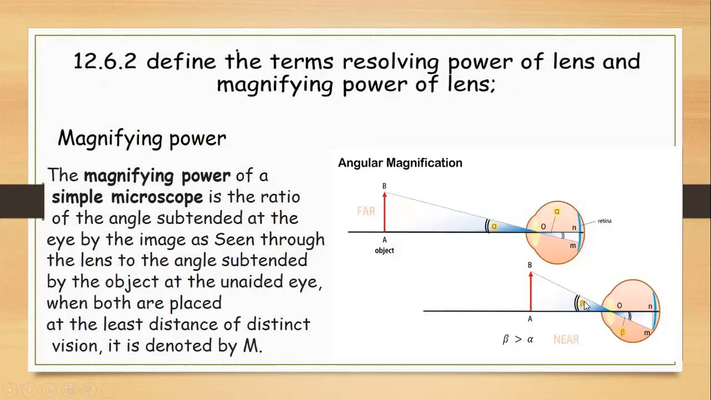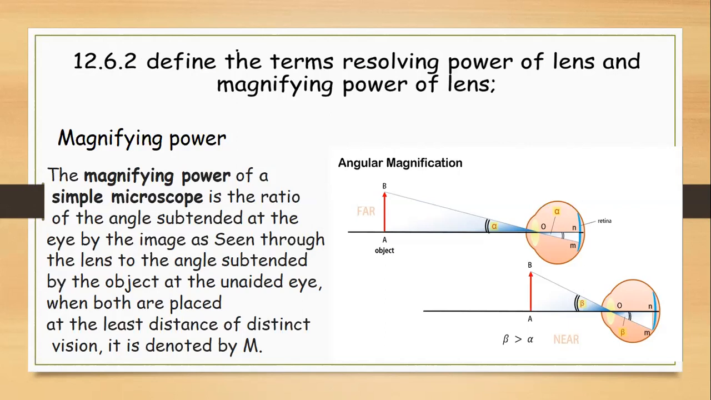Now next is the second SLO. Define the terms resolving power of a lens and magnifying power of a lens. So first is the magnifying power of a lens. As you can see, this is the eye, and whenever we are looking at the eye, the image or the object forms an angle with respect to our eye.